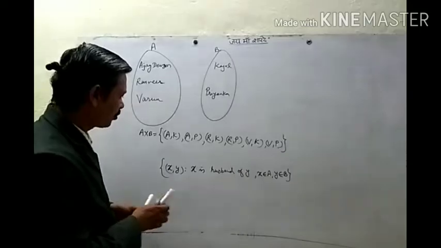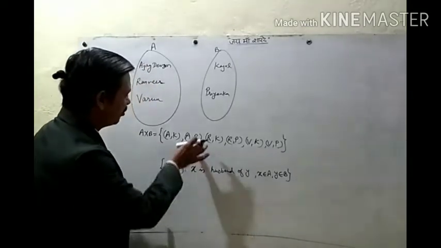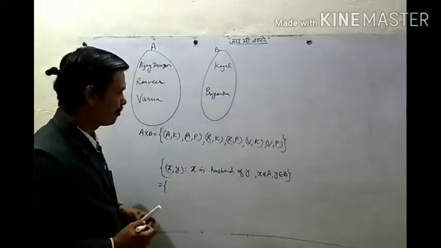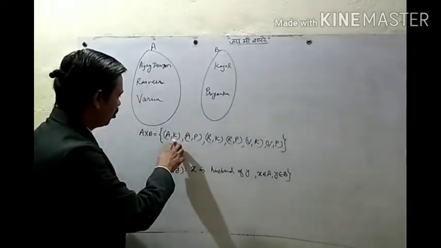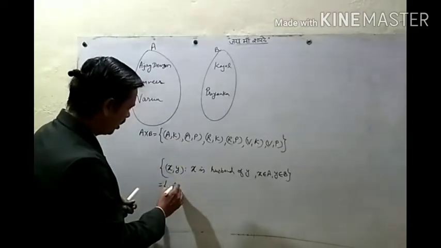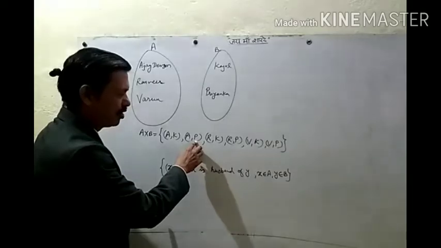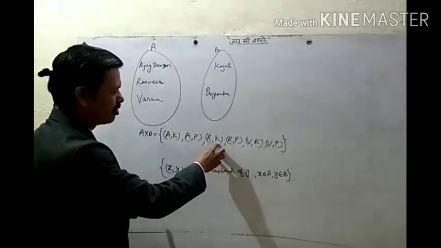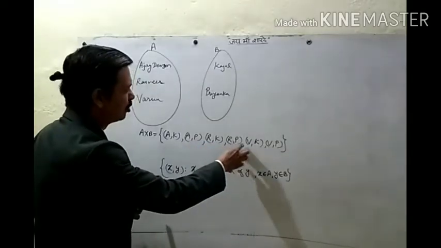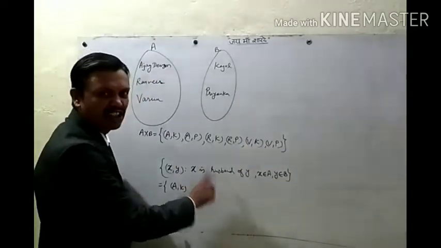So which pairs will satisfy this condition? Ajay, Kajol. Ajay is husband of Kajol. Yes. So (A, K) will come here. Ajay, Priyanka, no. Ranveer, Kajol, no. Ranveer, Priyanka, no. Varun, Kajol, Varun, Priyanka, no. Only this pair satisfies this condition.